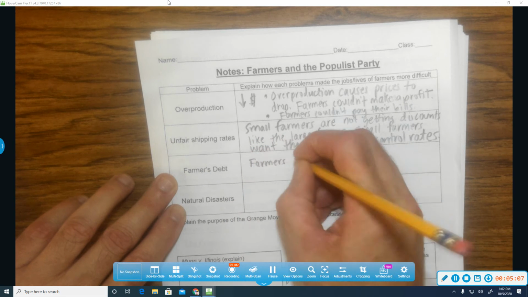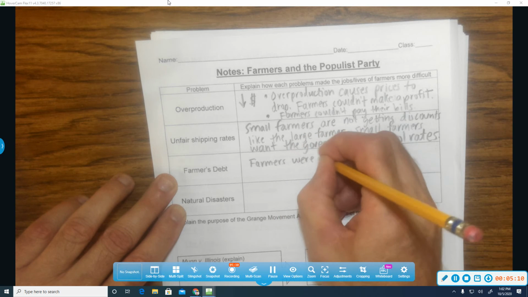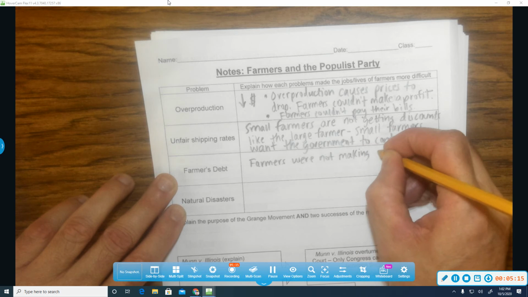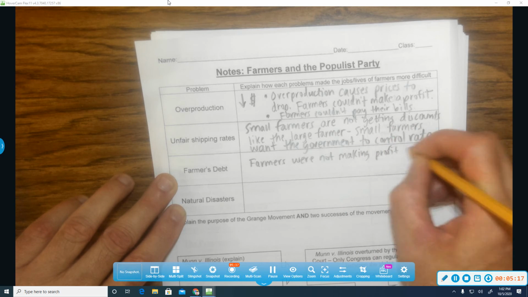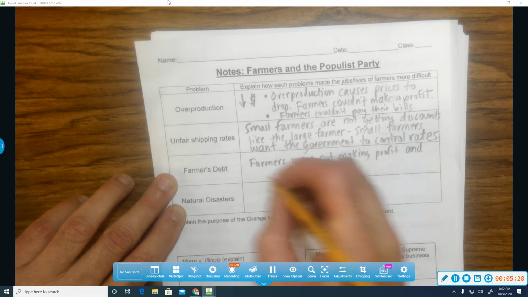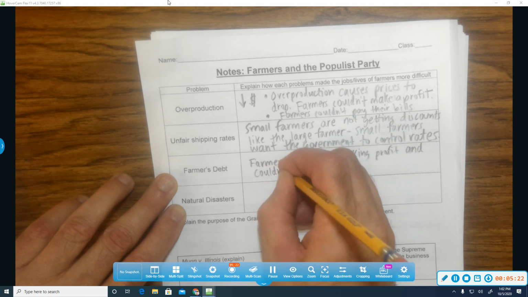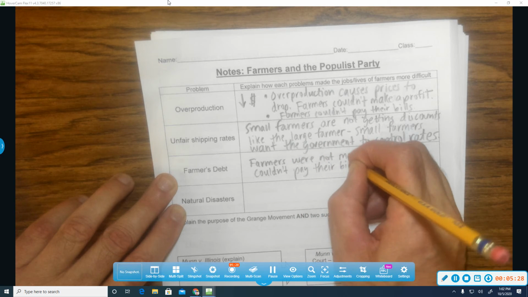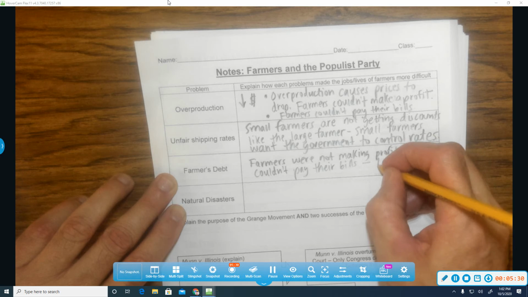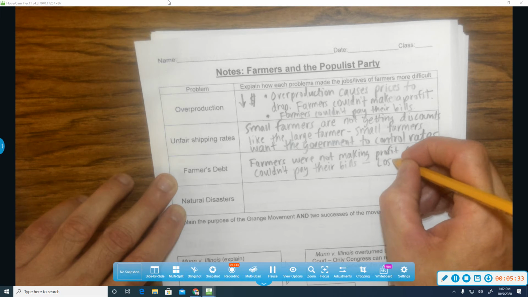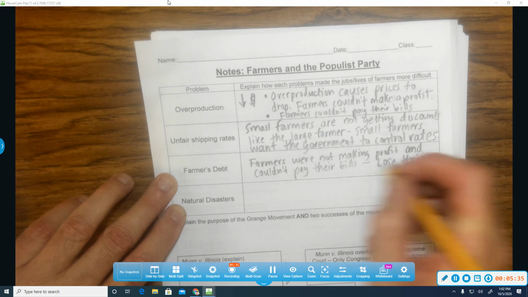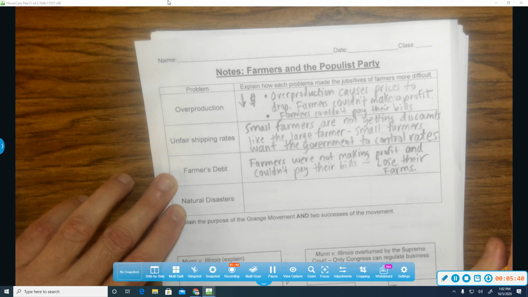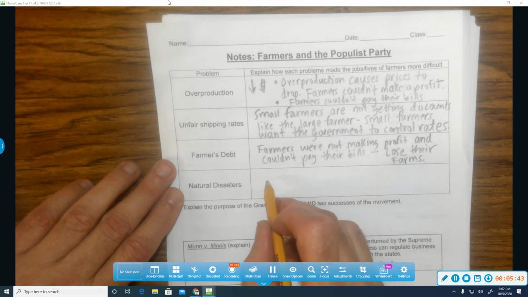Farmers were not making a profit and couldn't pay their bills. And of course, they eventually lose their farms. Okay, let's just talk about natural disasters.